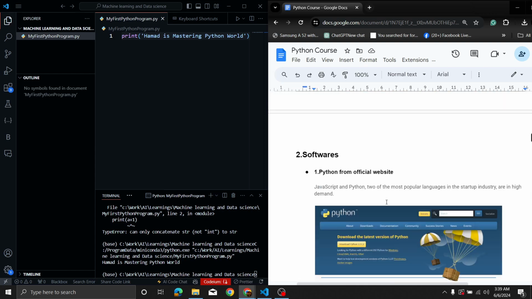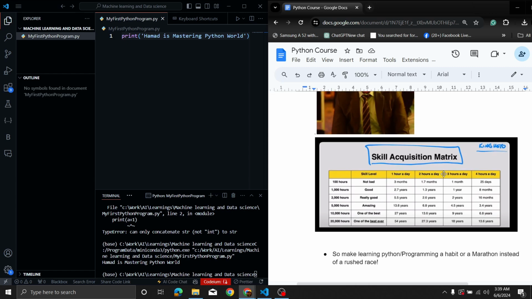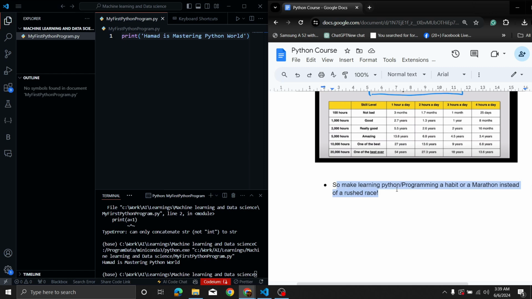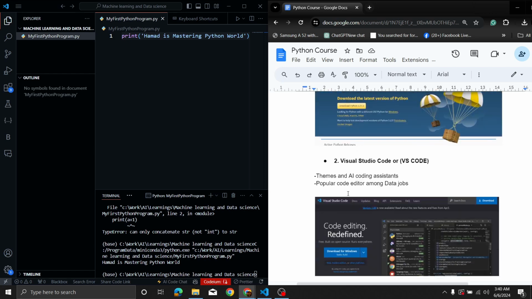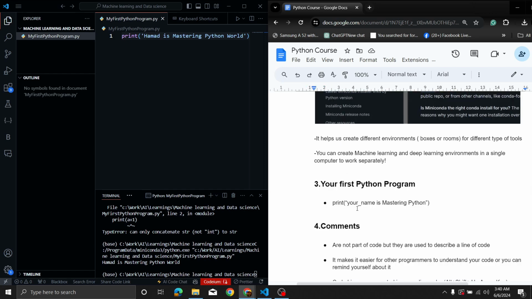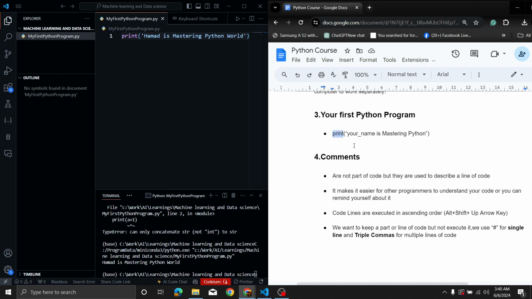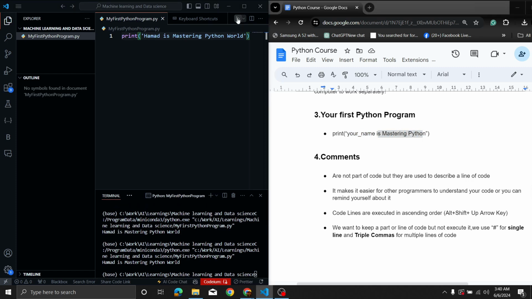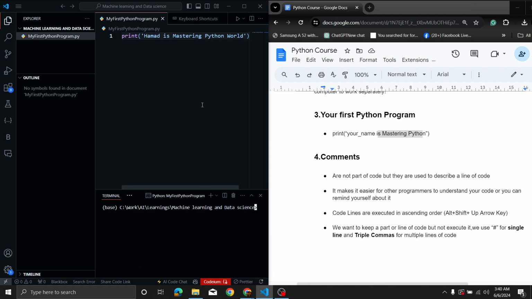Now in the previous class, I introduced myself and told you about the skill acquisition matrix to make learning programming or any skill a habit instead of a rushed race. Then we installed the software Python, VS Code, and Miniconda, and you wrote your first program by typing a built-in function print, then parentheses, inverted commas, your name, and "is mastering Python." On my VS Code screen, I click on run and it shows "Hamad is mastering Python." Now you can zoom in and out this VS Code window and you can also clear this terminal window. I'll show you at the end how to do that.